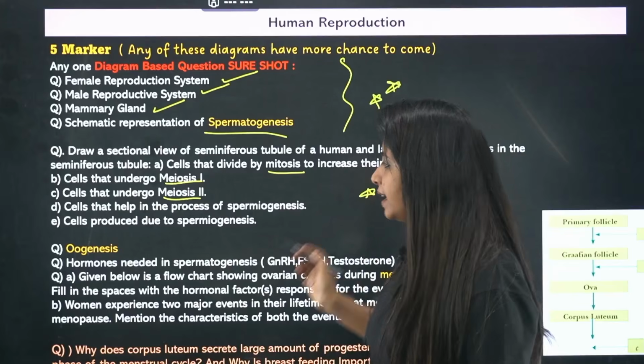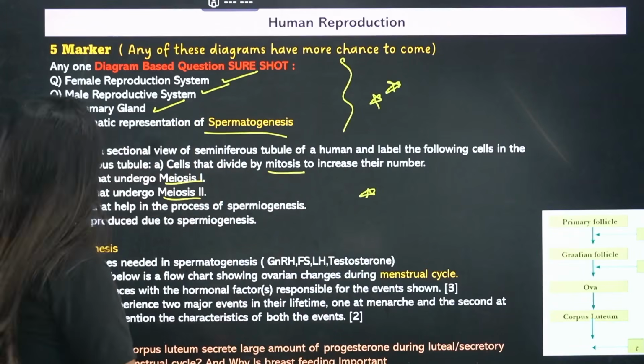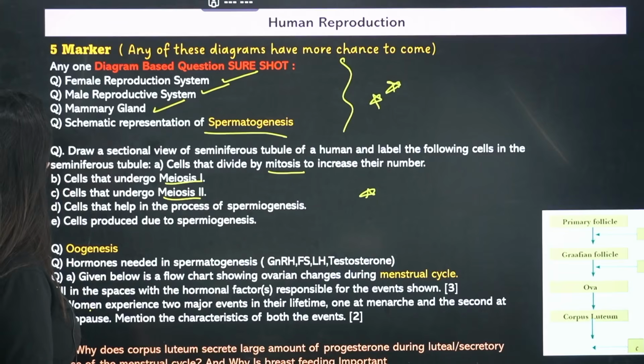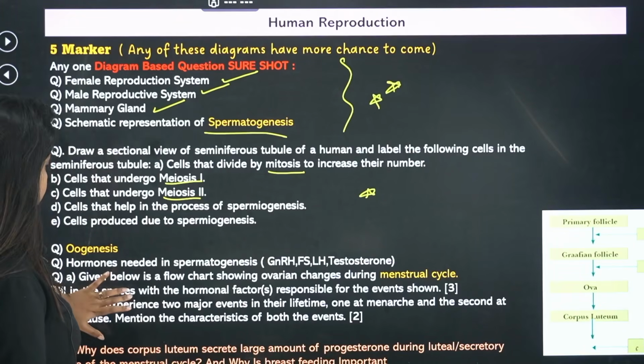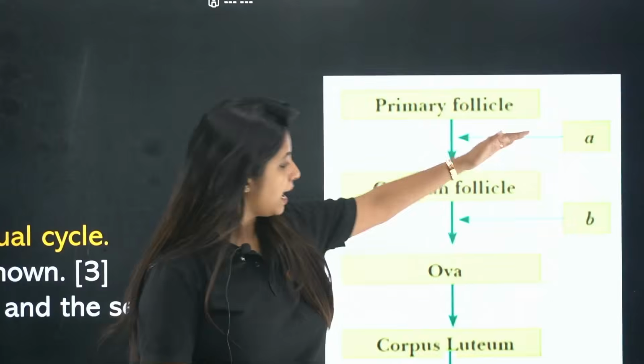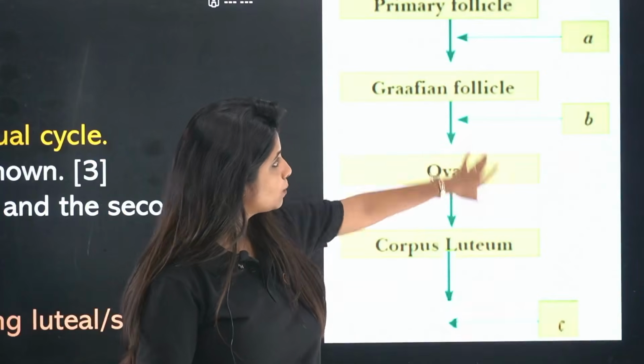Okay, similarly, you can get questions like this on the basis of the menstrual cycle in the 5 marker section also. It goes like this. I'll show you the question. It's a very nice question actually. Given below is a flow chart. So here is a flow chart that they had given, and A, B, C, D, everything is mentioned over here.